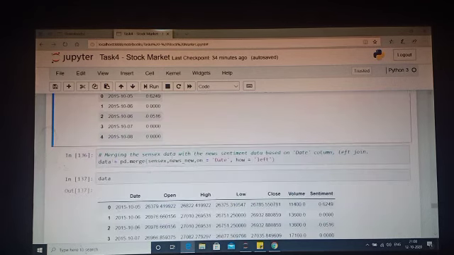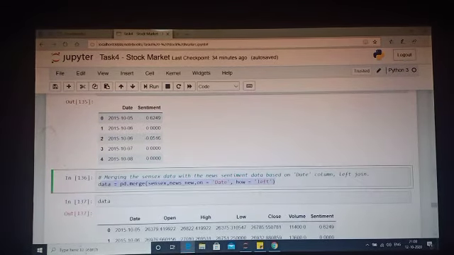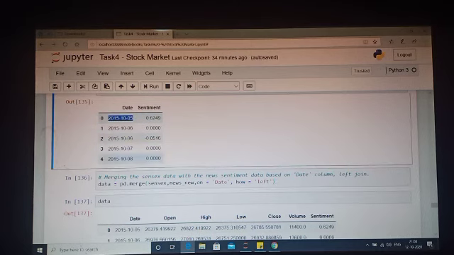So I am here just merging the 2 data, the Sensex data and the news underscore new data, and I'm doing the left join. So the data in the Sensex will remain as it is, and the dates which are there in the news underscore new data frame will be just joined as it is to the Sensex data. And where there is no news on a particular date in the Sensex data, it will be NaN.